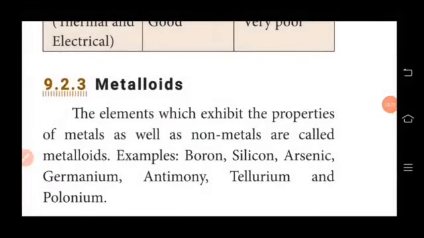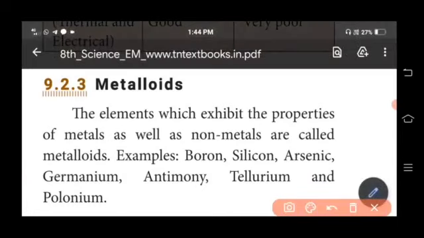And then very important question from book inside, define metalloids, or what is meant by metalloids. So the elements which exhibit the properties of metals as well as non-metals are called metalloids. So you have to write with examples, minimum 3 examples: boron, silicon, arsenic, germanium, antimony, tellurium and polonium are some of the examples for metalloids.